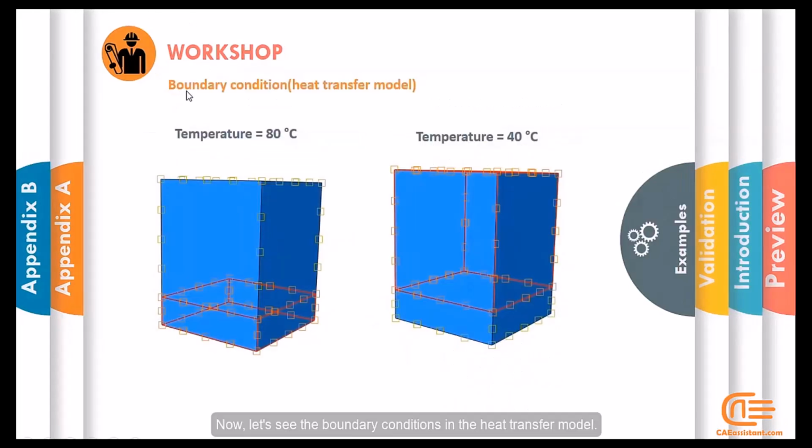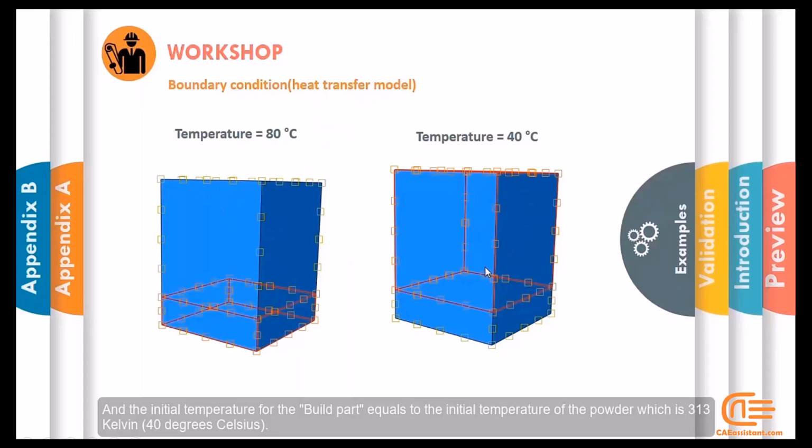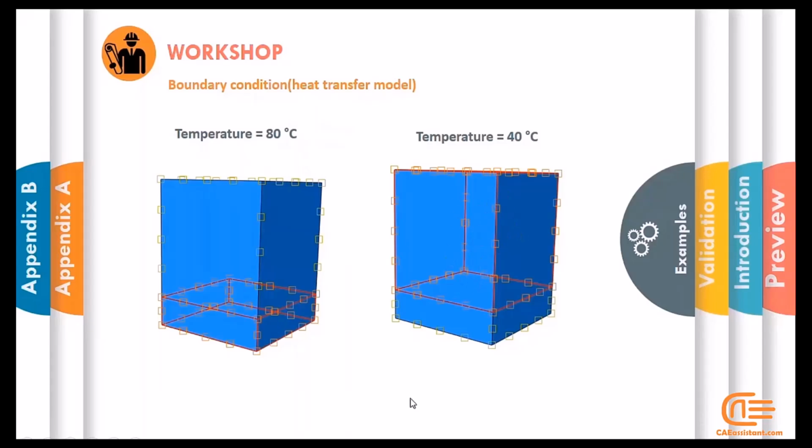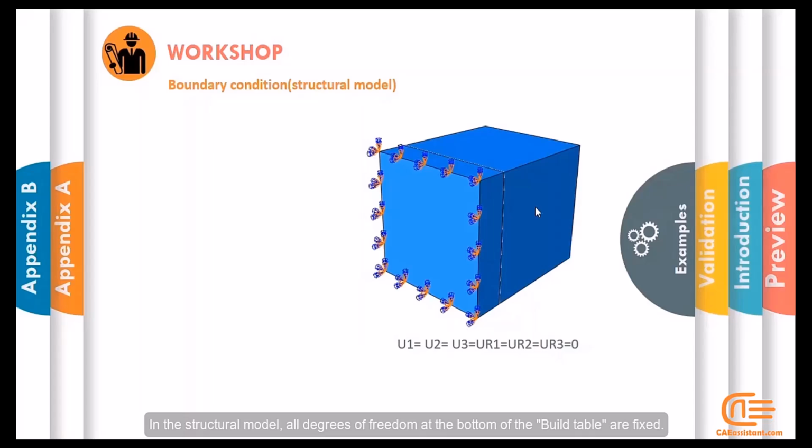Now let's see the boundary conditions in the heat transfer model. The initial temperature for the build table is 353 Kelvin. And the initial temperature for the build part equals the initial temperature of the powder, which is 313 Kelvin. In the structural model, all degrees of freedom at the bottom of the build table are fixed.